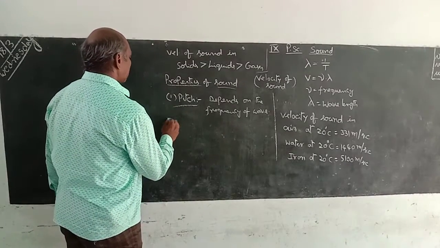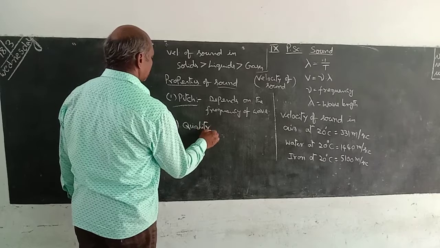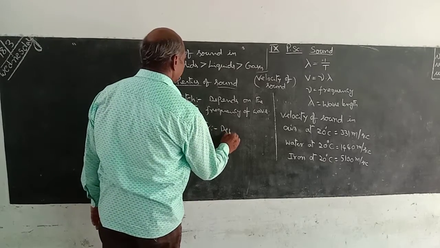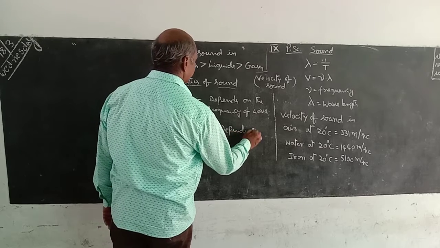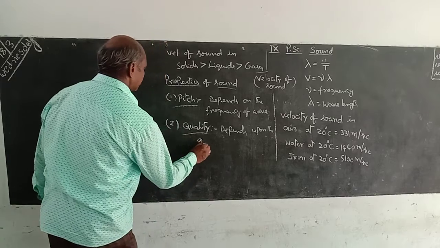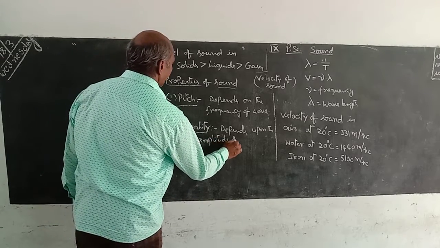Here, the second one, quality. Quality depends upon the amplitude of the wave.